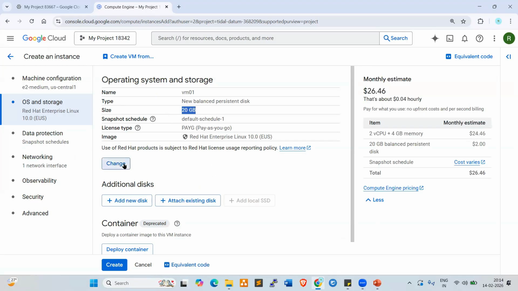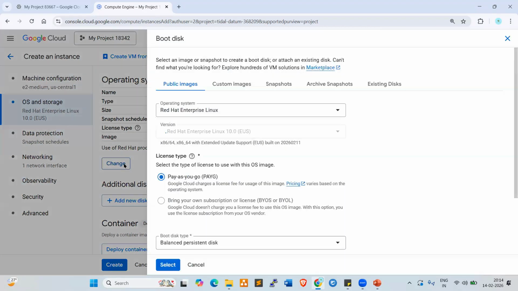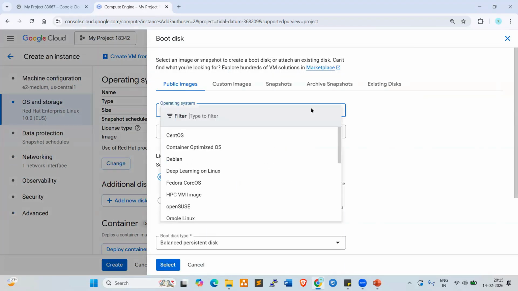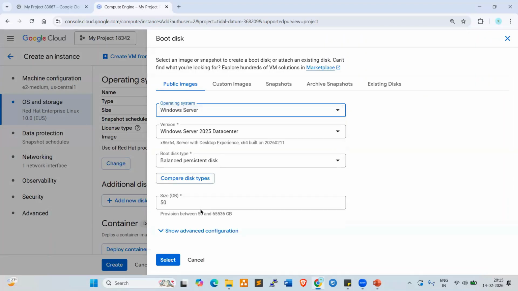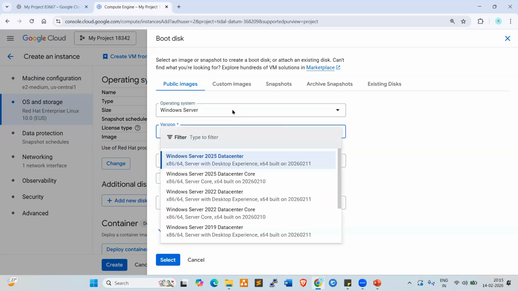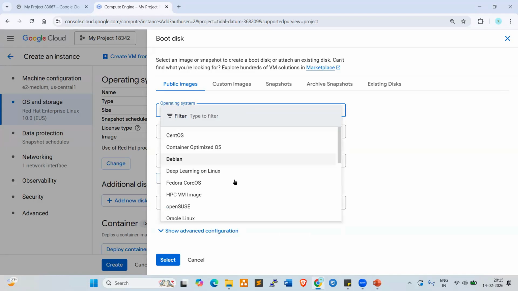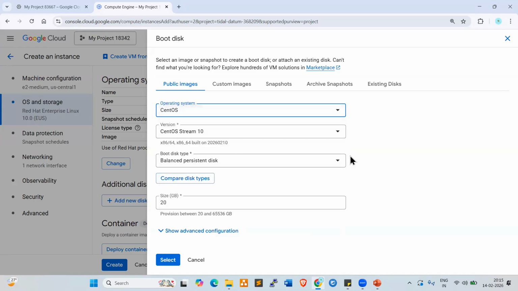For example, click on change here. Now I want to choose Windows Server, 2025 Datacenter version. Look at here, 50 GB storage. By default, they're giving 50 GB, right? Or else, if you select CentOS, look at here, so 20 GB.